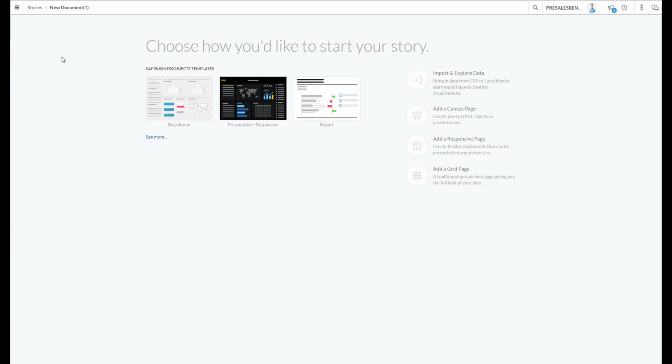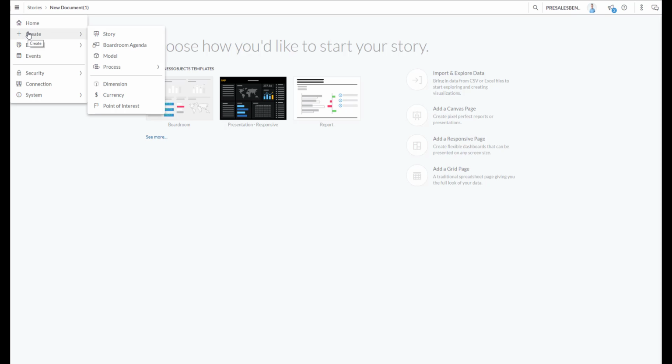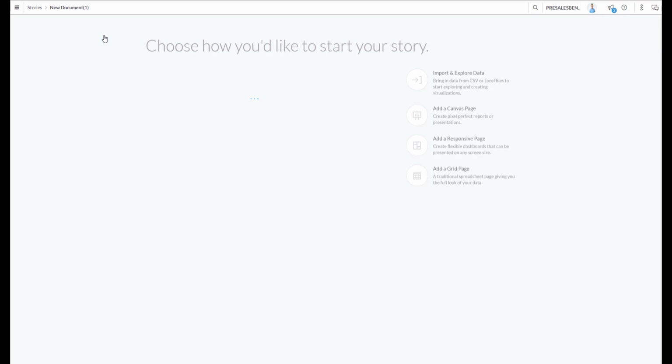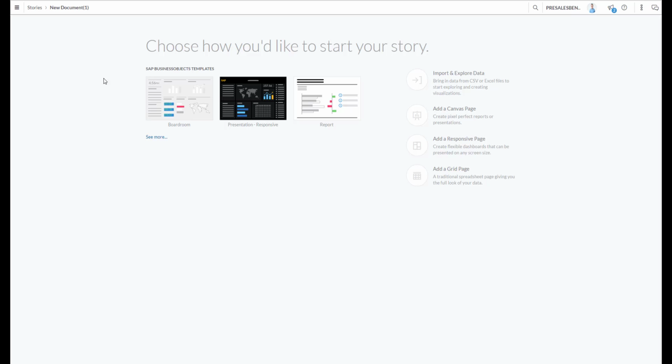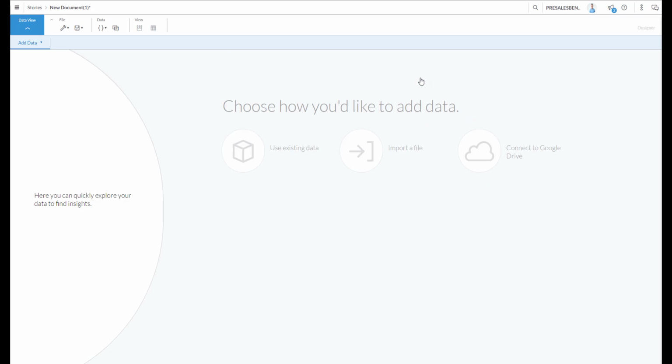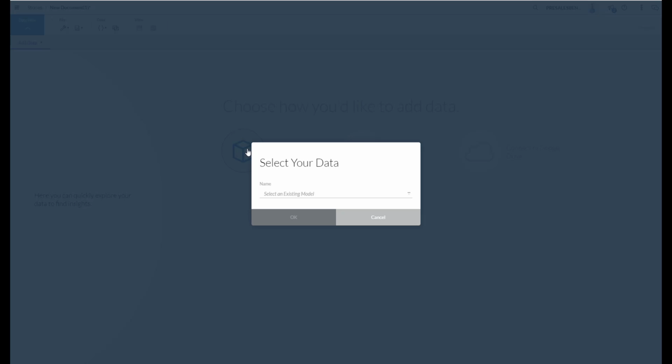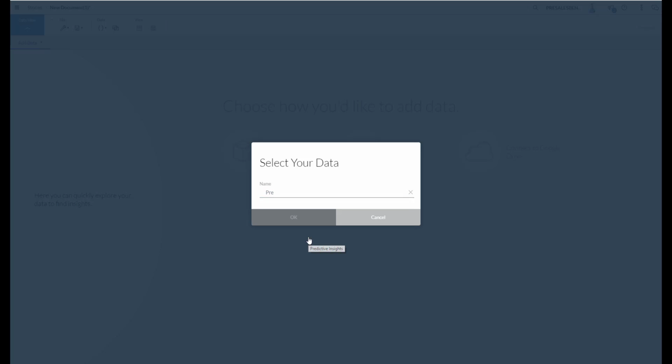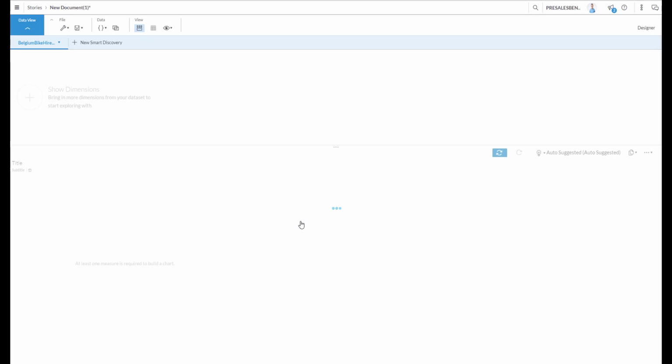So now we want to start leveraging the model we just created. We're going to leverage it by creating a story. And we can use automated templates or automated reports, but we're going to start from scratch and we're going to use that existing data and we're going to explore it. So we select the data model and we select the predictive data model we just created. Voila. And it's going to open the data view.